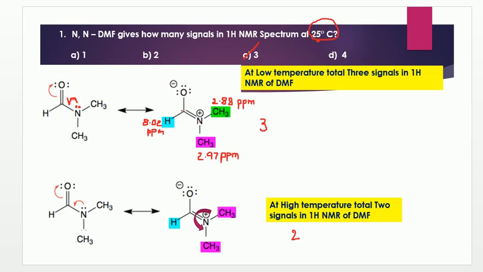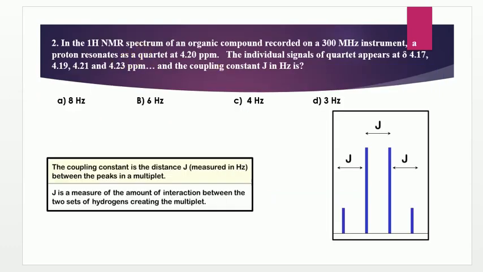Come to the next question: in the proton NMR spectrum of an organic compound recorded on a 300 MHz instrument, a proton resonates as a quartet at 4.20 ppm, and the individual signals of the quartet appear at various delta values, that is, 4.17, 4.19, 4.21 and 4.23 parts per million.